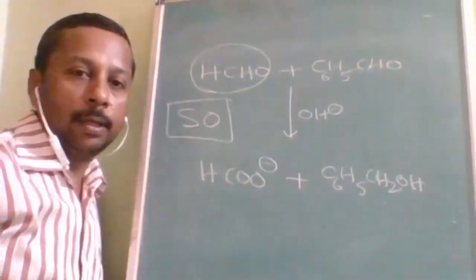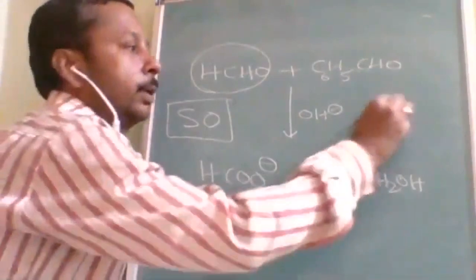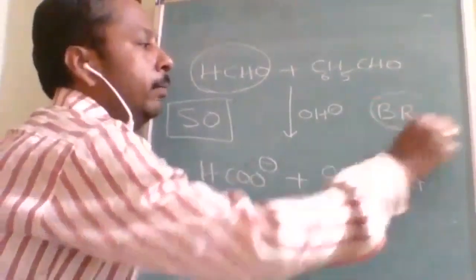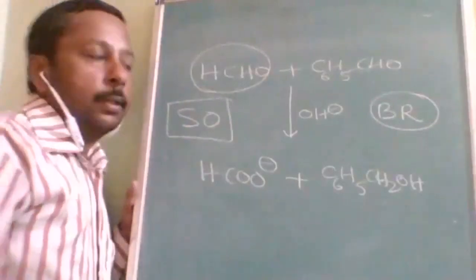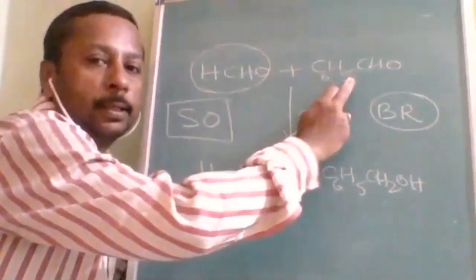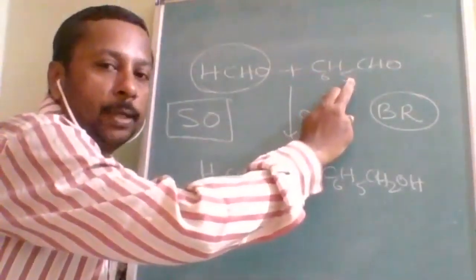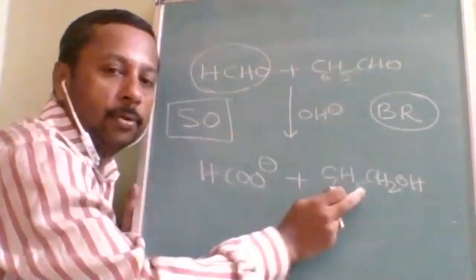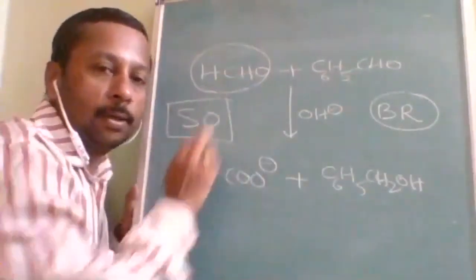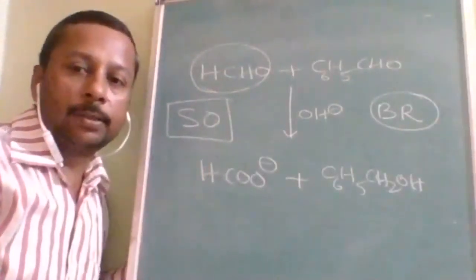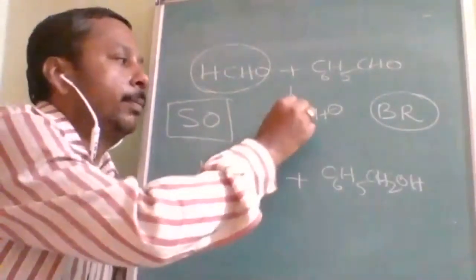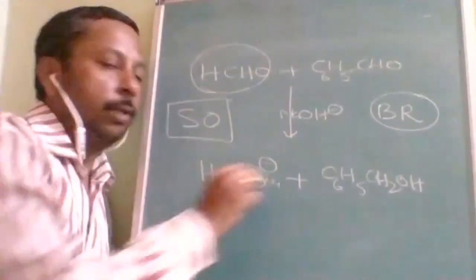Bigger will be reduced, BR. Small will be oxidized. Suppose in this place it is dimethyl propanol, then also it will be reduced because it is the bigger one. Formaldehyde always has a chance because it is compact in nature, so it will be oxidized. Only, if sodium is given here, you will write sodium over here.